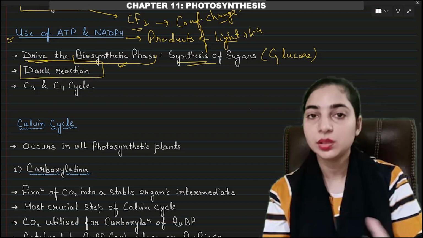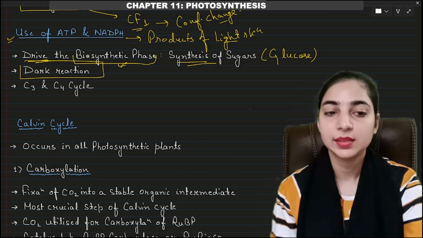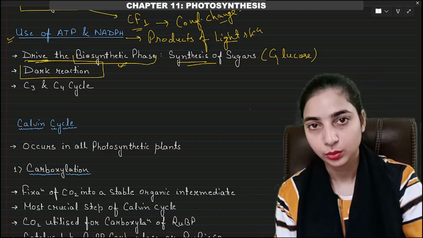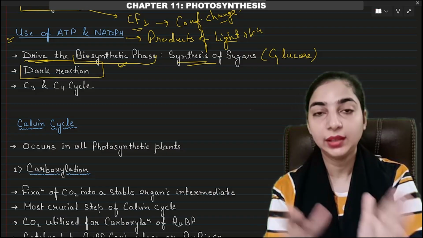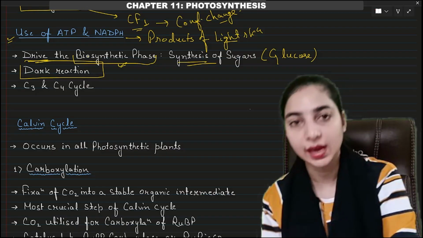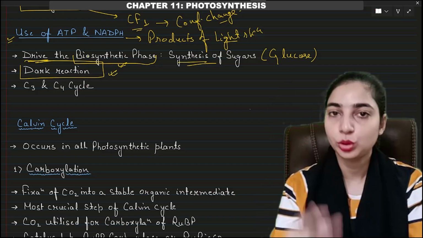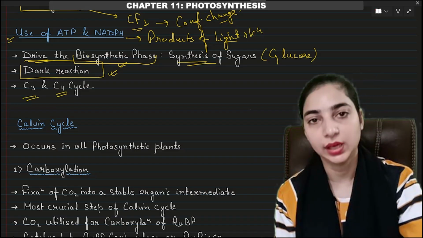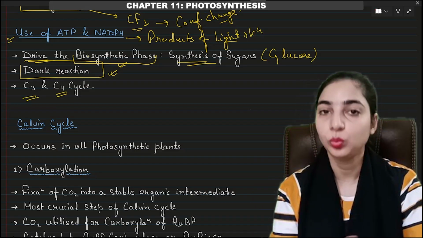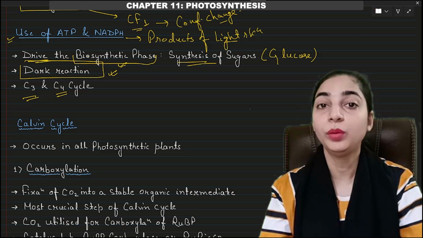So this process of the synthesis of sugar or glucose will come under the dark reaction. The formation of ATP and NADPH will come under the light reaction, and the formation of sugar will come under the dark reaction. Now this dark reaction consists of two different types of cycles, C3 cycle and C4 cycle. They will result in the formation of glucose.